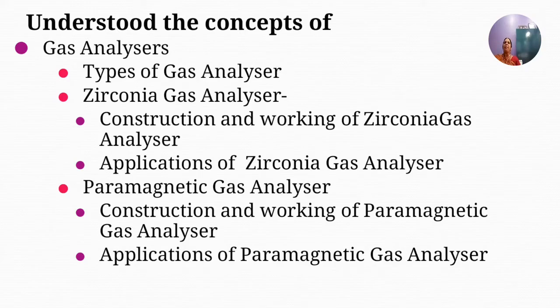And coming to the applications, these paramagnetic gas analyzers are used for measurement of oxygen at any level between 0 to 100%. They are used to analyze flue gases and flammable gases, for safety control at various plants, for measurement of trace oxygen concentration in various manufacturing processes, and for quality control and city gas quality control. So these are the applications of paramagnetic gas analyzers.